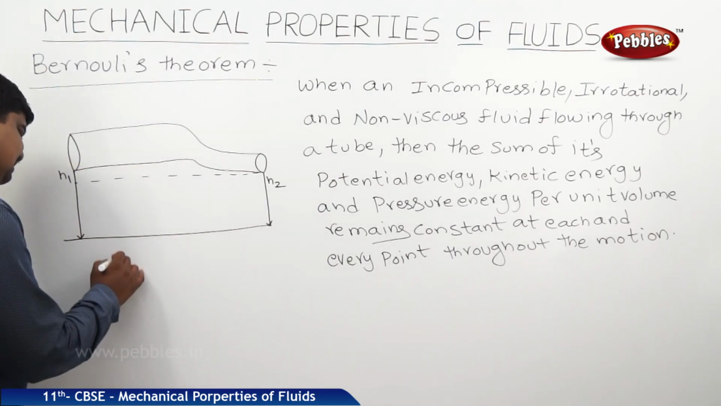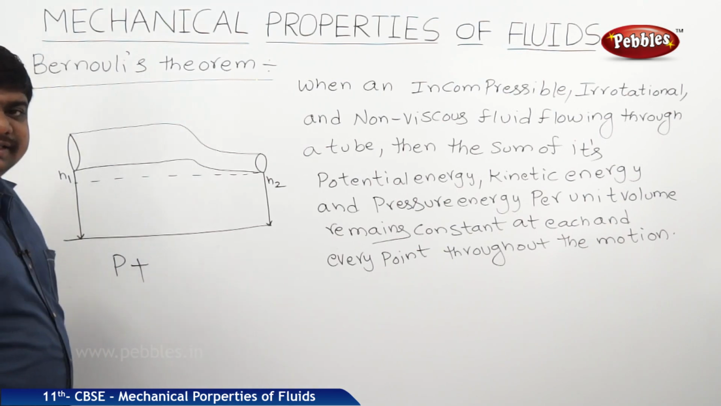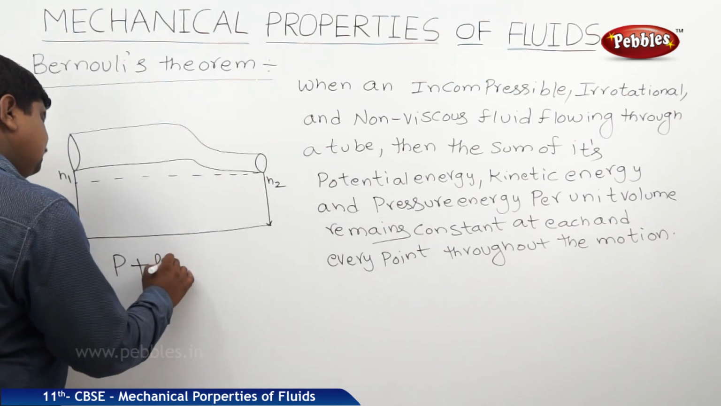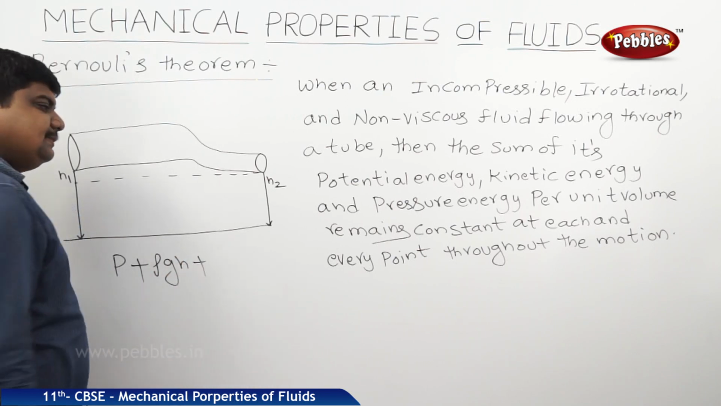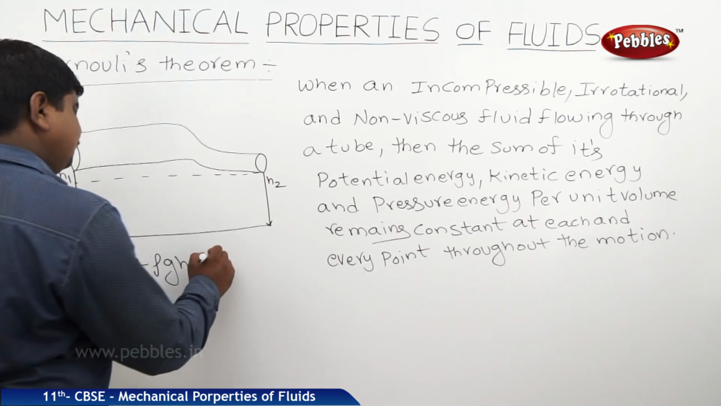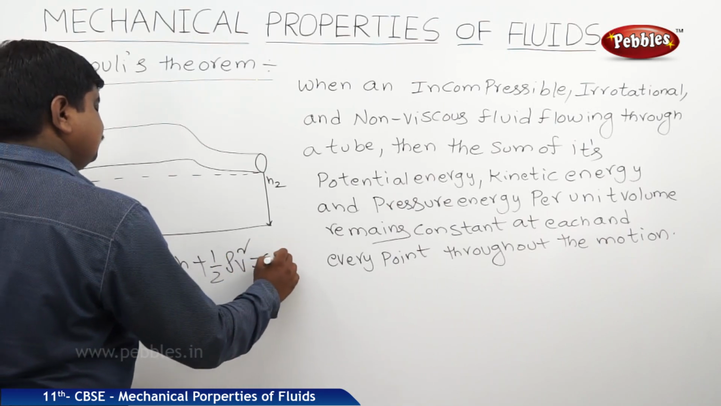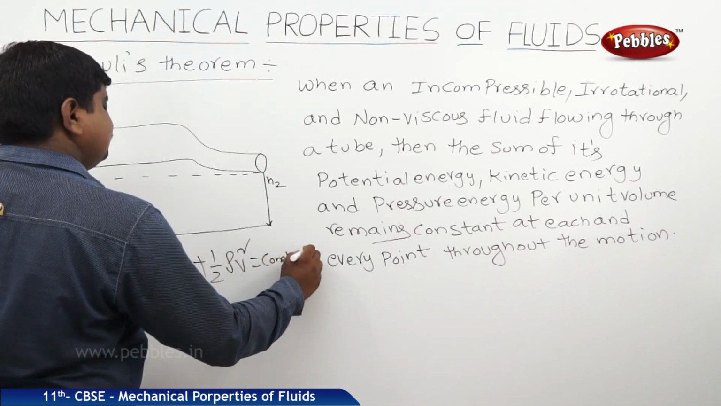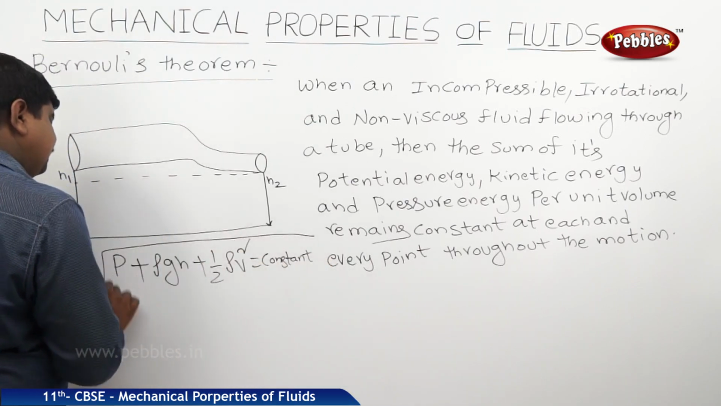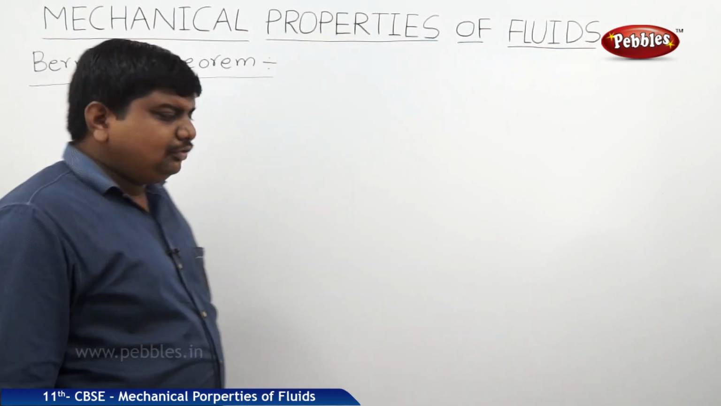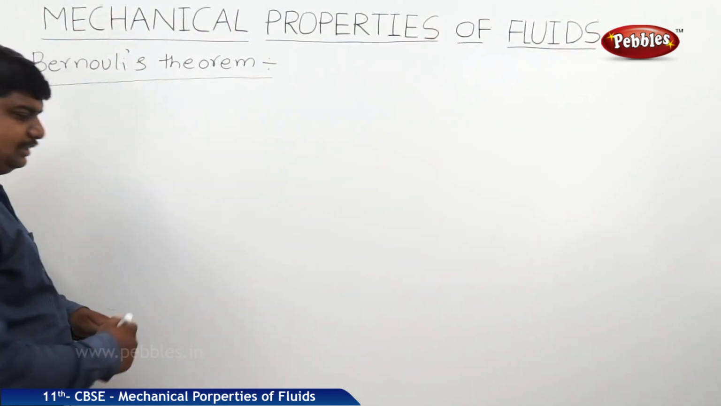So the pressure energy is P plus potential energy per unit volume is rho gh plus kinetic energy per unit volume is half rho v square is equal to constant. So this is the equation we should prove in Bernoulli's theorem. Now we will go to the proof of this Bernoulli's theorem.